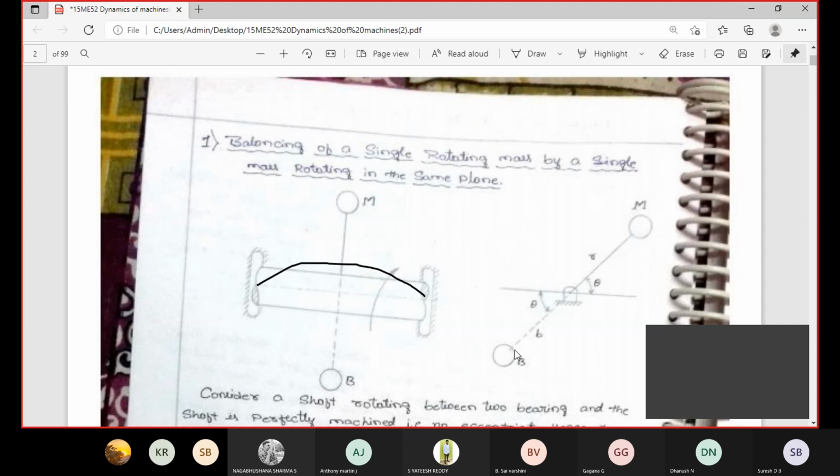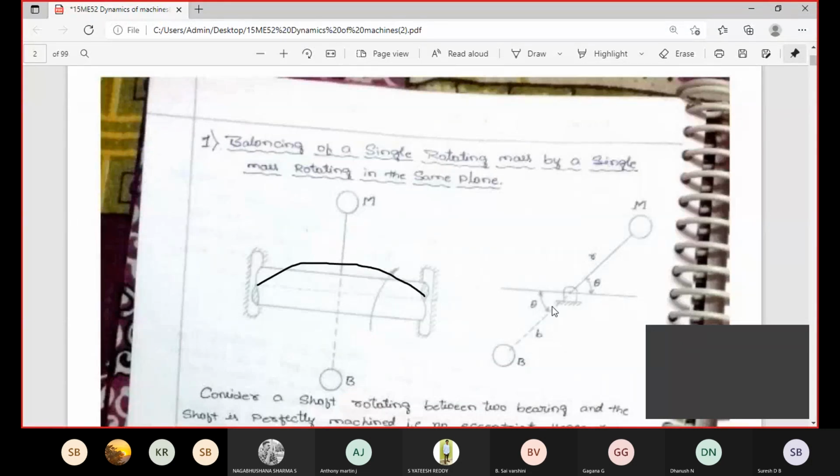Exactly opposite to the M mass, you attach one more mass. This one I am telling as an example. Here, theta is measured from the center axis of the shaft. The shaft is moving towards 45 degree, and you measure the angle as 45 degree only. Exactly opposite direction, you can attach one more mass, at 180 degree.